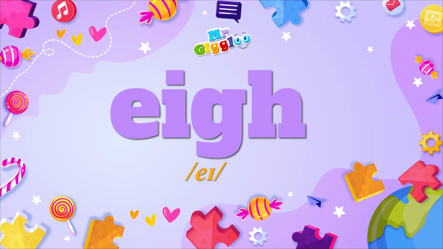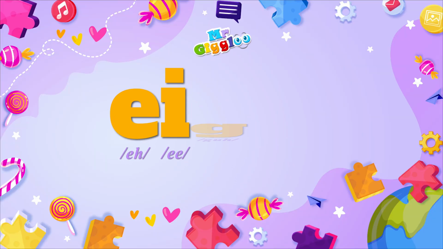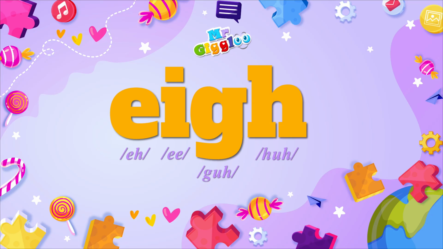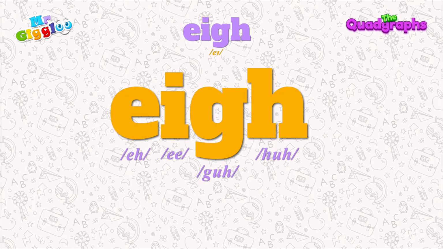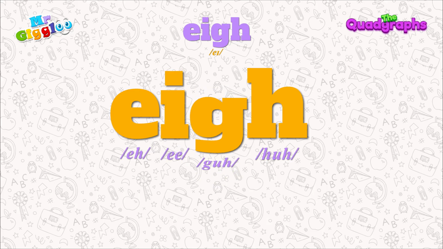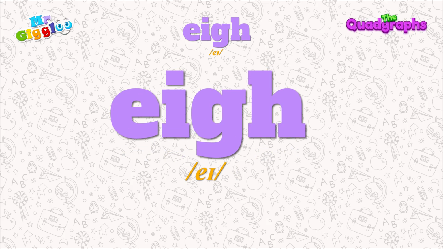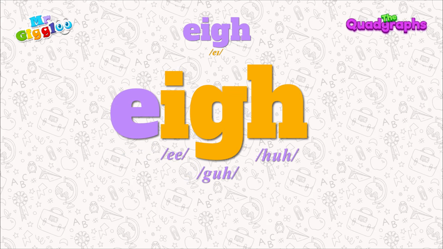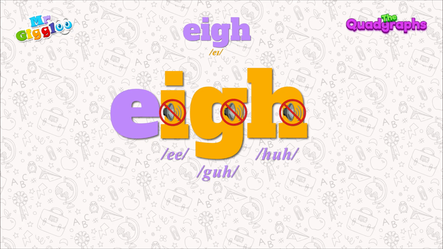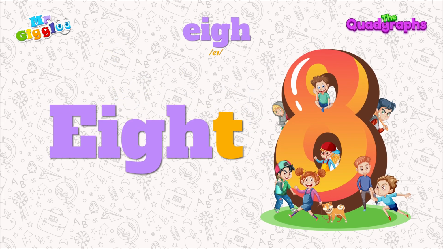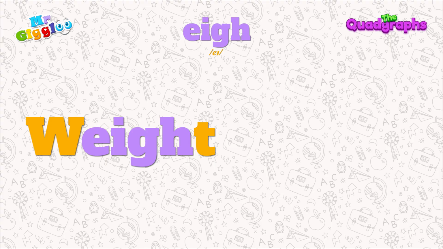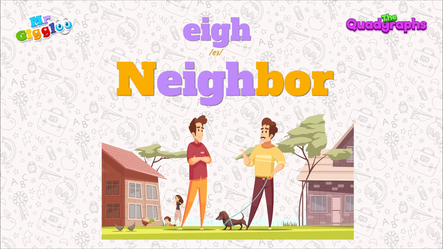The second quadgraph is E-I-G-H. E makes the sound E, I makes the sound I, and G makes the sound G. H sounds H. But when these four letters come together, I, G and H become silent, and E says A, just like in the words eight, weight, neighbor.